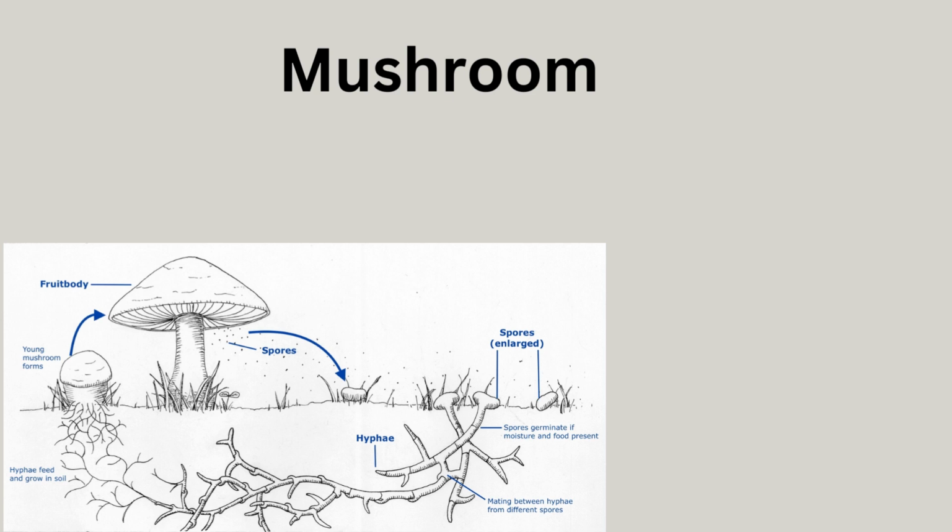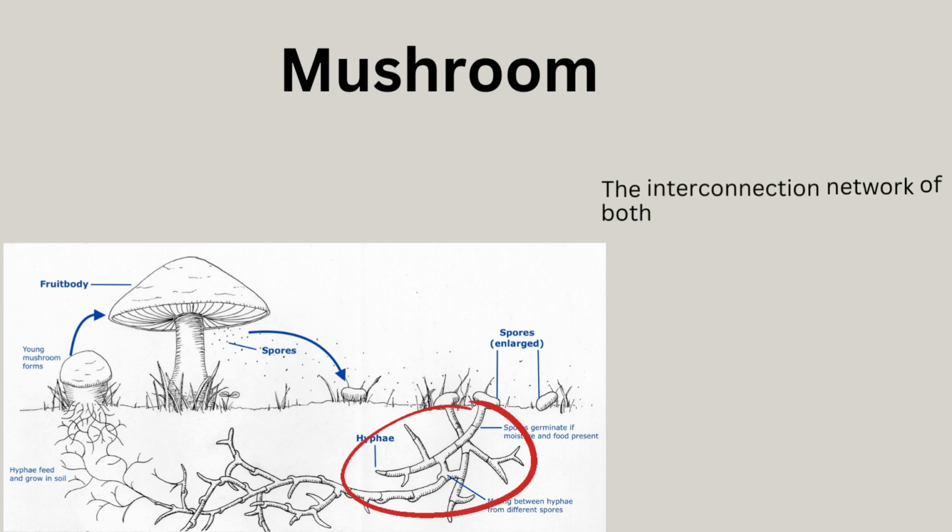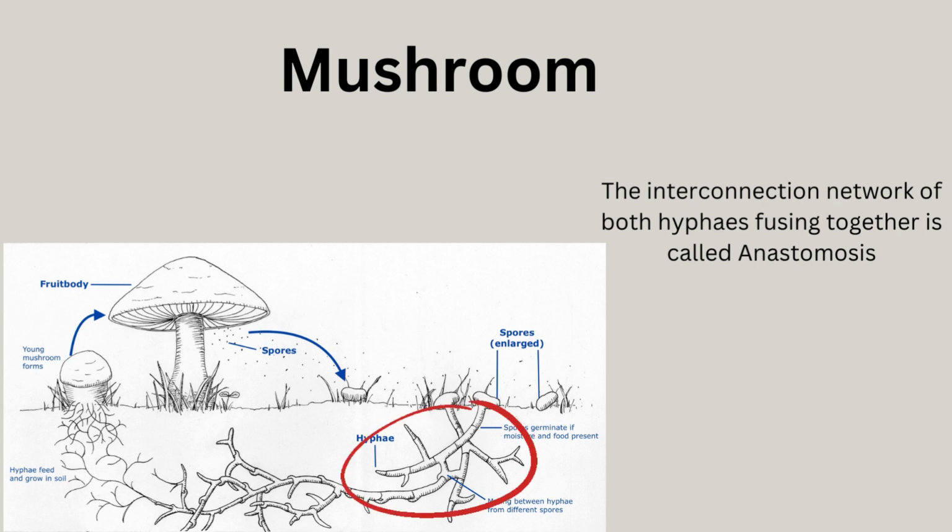Now for sexual reproduction, it's a lot different. What happens is that the haploid hyphae from two fungal organisms meet and join. This interconnection is called anastomosis, in which the two hyphae meet and join, and the cytoplasm from each of them fuse together, but the nuclei remain separate.